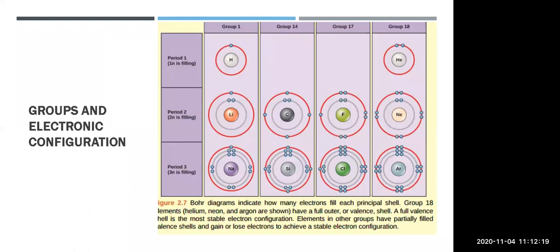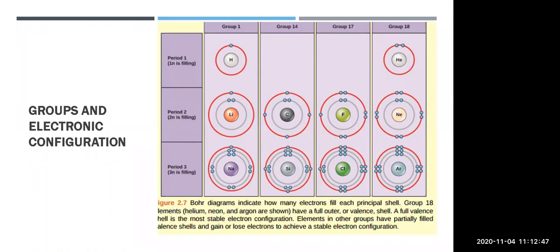Okay, so that gray color part and that red color circle. The number of electronic shells are similar. You can see here two shells are there, one gray color circle and one red color circle for period 2. Then carbon also contains two shells, fluorine also contains two shells, and neon also contains two shells. So the number of shells will be the same for a period.